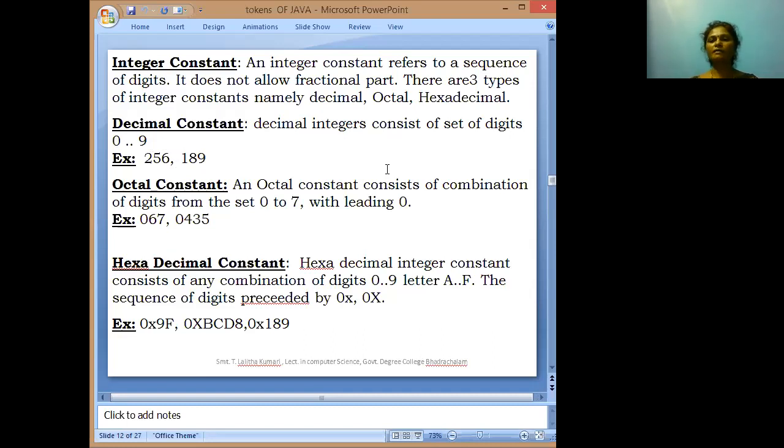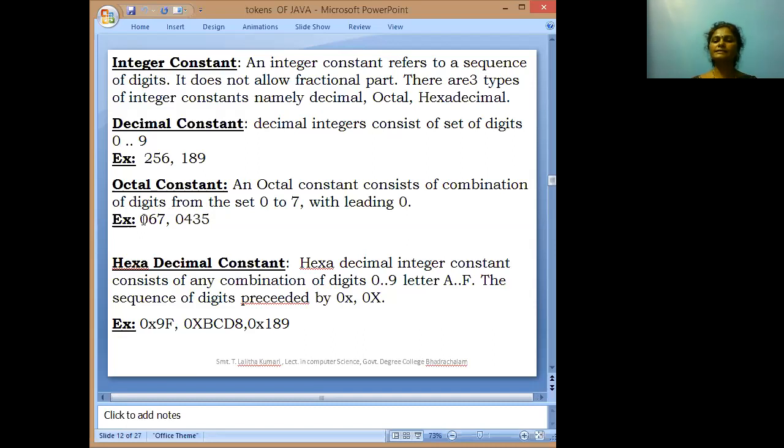Next one is the octal constant. An octal constant consists of a combination of the digits from 0 to 7 with a leading 0. Here we are taking 069 and 0435. Why are these numbers not decimal numbers? Because these numbers are leading with the 0. So any number leading with the 0, that number is called the octal constant.